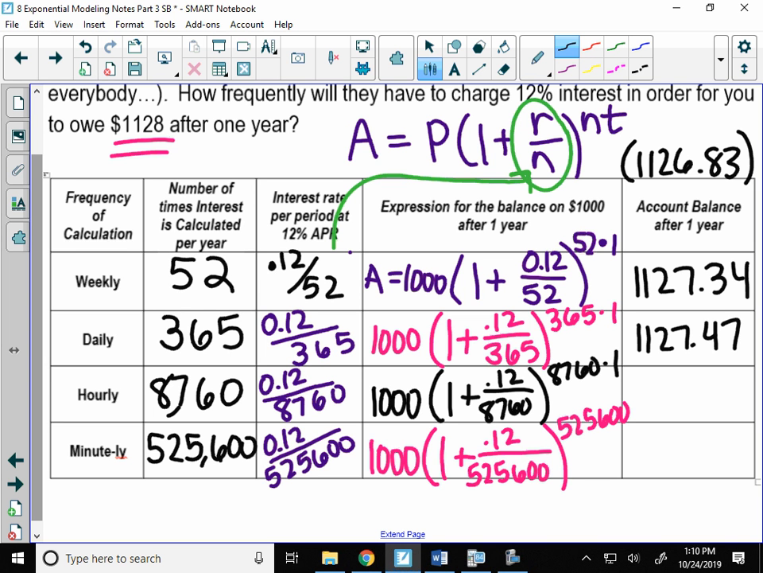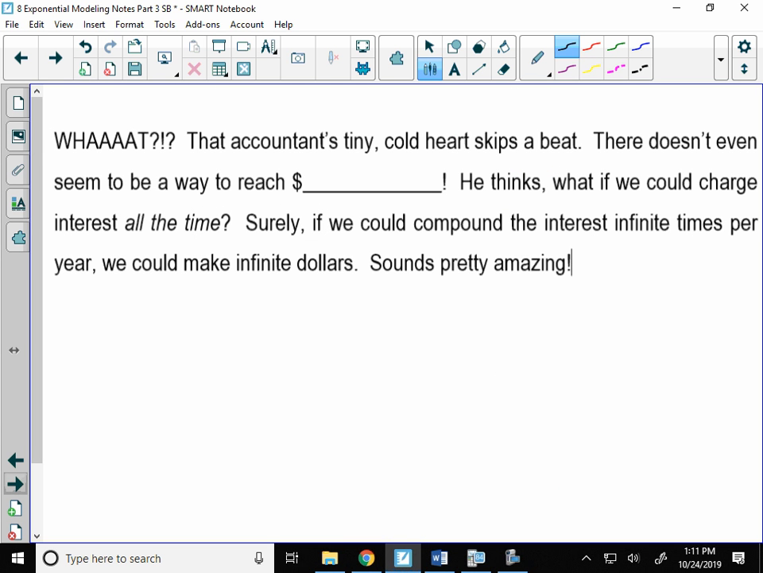All right, how about hourly people? Row by the door. $1,127.50. Okay, 3 cents. It's a little bit there. Yeah, people by the door, what are you noticing? It's the same as your number. Uh-oh. That's not good. Flip your page. The accountant, I can't yell today, but yells, what? His tiny cold heart skips a beat. That's not what he wanted to happen. He wanted a lot of money.